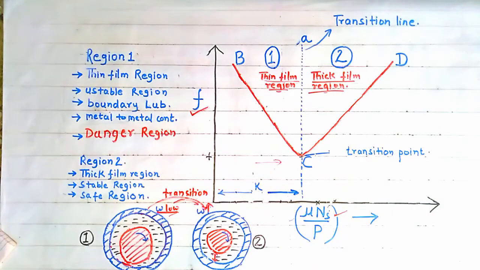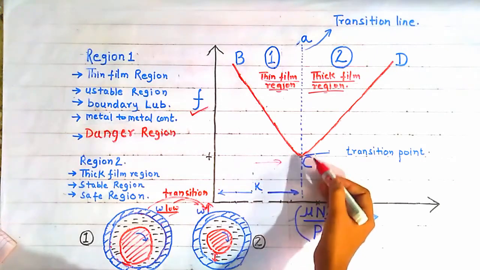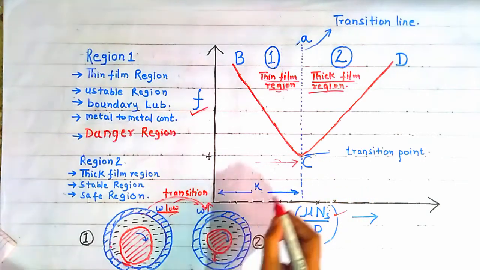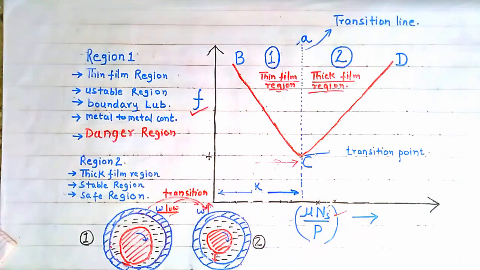Okay, so we are going toward the thick film region. Now as the speed of the journal increases further, the mu n by P parameter will also increase further, and the lubrication film will also start building further, and we will move closer to this transition line, that is, toward the thick film region as the speed of the journal is increasing.